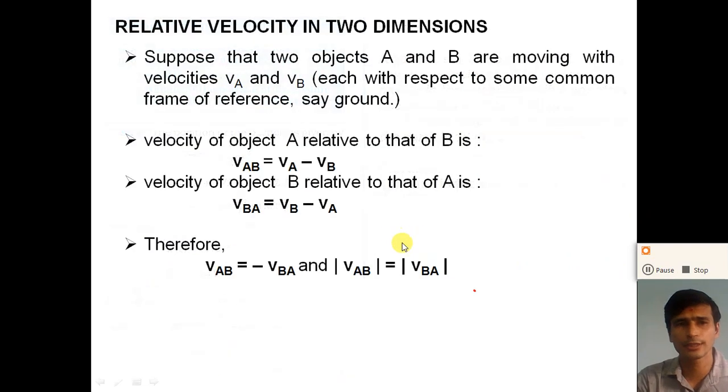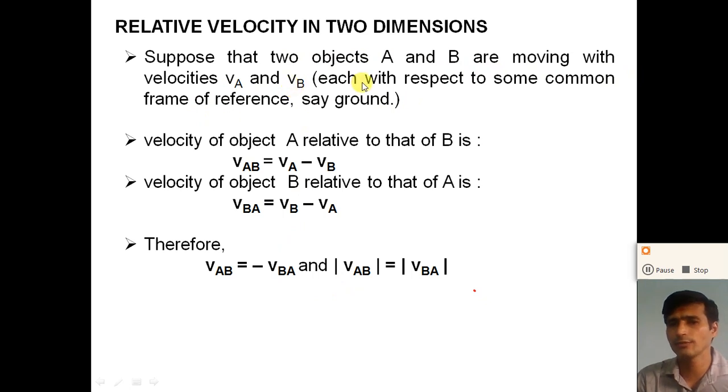Now we will discuss the relative velocity in two dimensions. We discussed relative velocity in chapter number 3. The concept is the same, but here in two dimensions, the velocity of object A with respect to object B and the velocity of object B with respect to object A are related. So how can we calculate the relative velocity? Suppose two objects A and B are moving with velocities VA and VB.